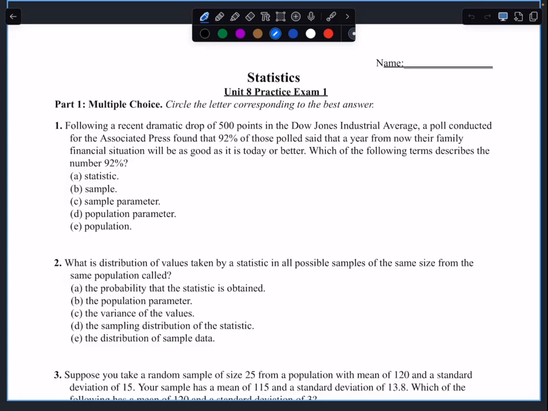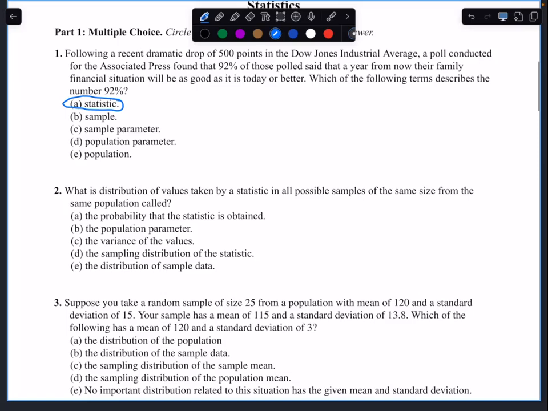So 92% is of those polled. So that's from the sample, which means it is a statistic. 92% is the sample statistic. It is the sample proportion. What is the distribution of values taken by the statistic of all possible samples of the same size from the population called? That is the sampling distribution of that statistic.